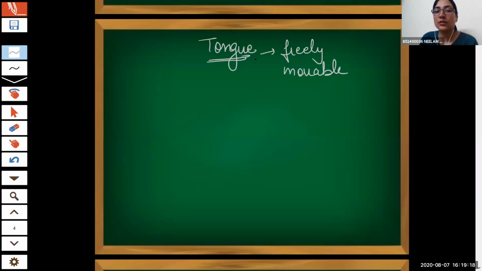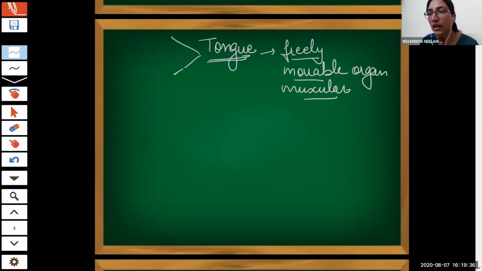So, the tongue is a freely movable structure. It's a muscular organ. Now, we know that the tongue has functions. Can anyone tell me what is the function of the tongue? Mastication, very nice. Mastication and taste detection, and that is speech. So the tongue has three functions.